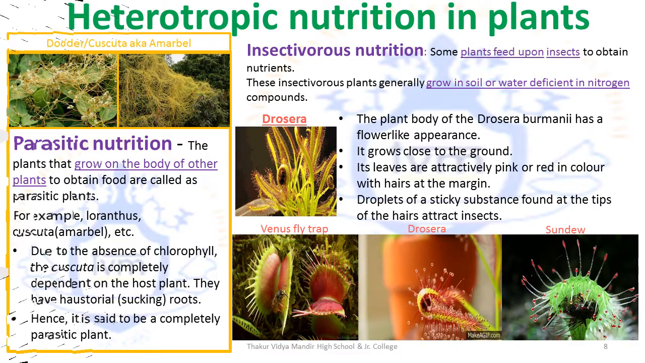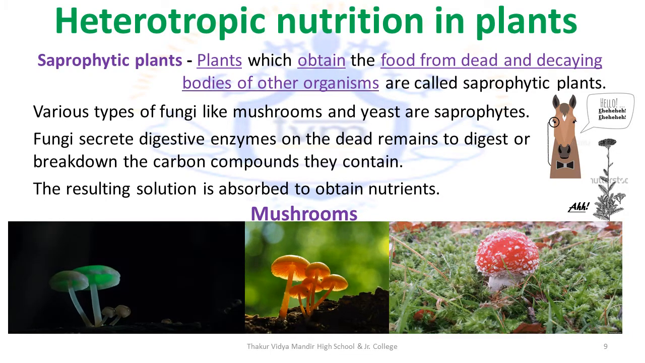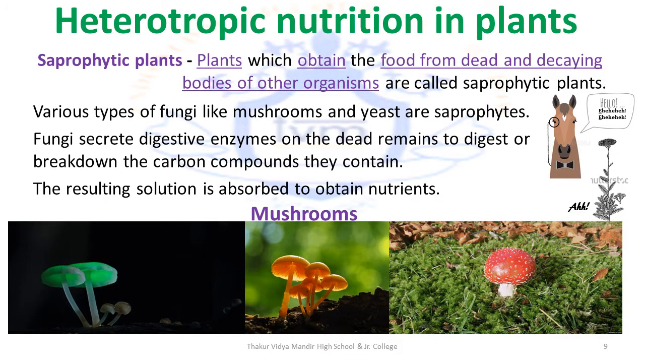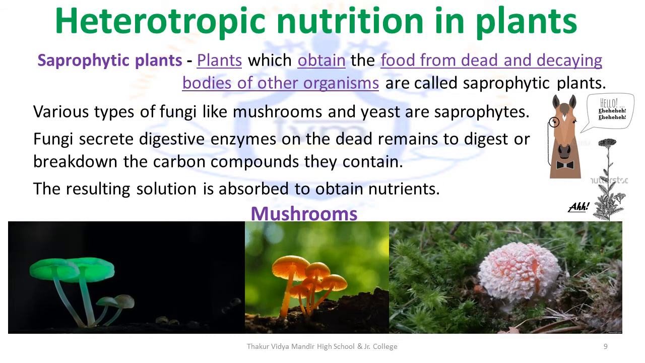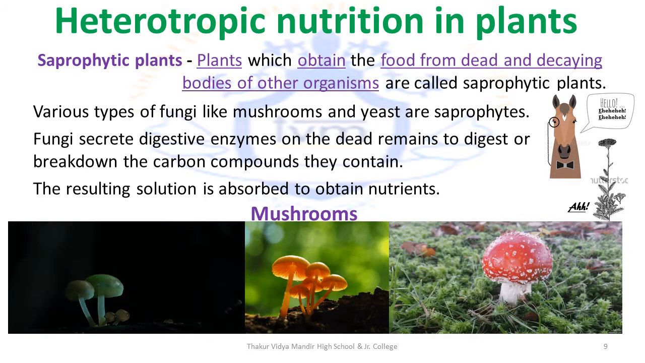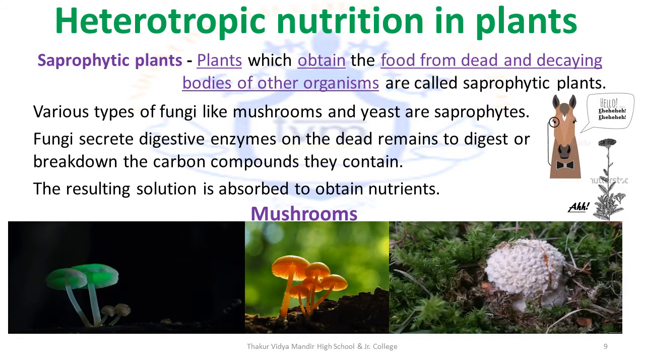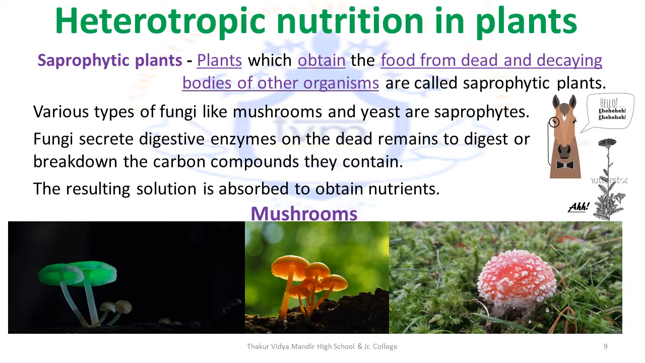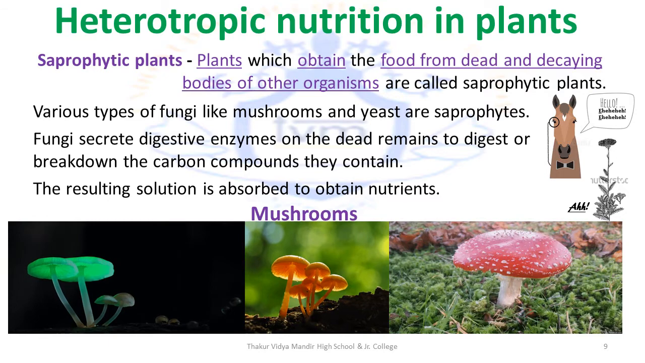The fourth and final type of heterotrophic nutrition that's observed in plants is saprophytic nutrition. It's basically the process in which plants obtain food from dead and decaying bodies of other organisms. Now these plants are called saprophytic plants. A simpler way to remember saprophytic is that it's a sad thing.